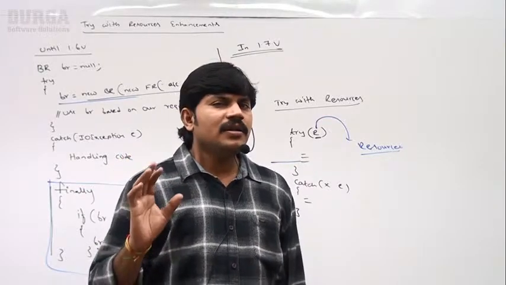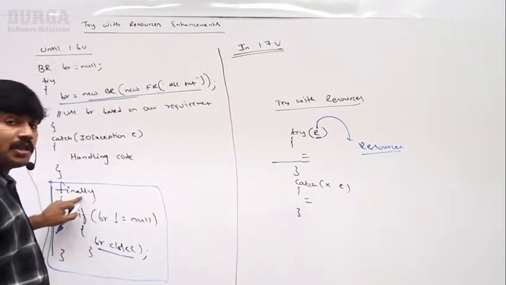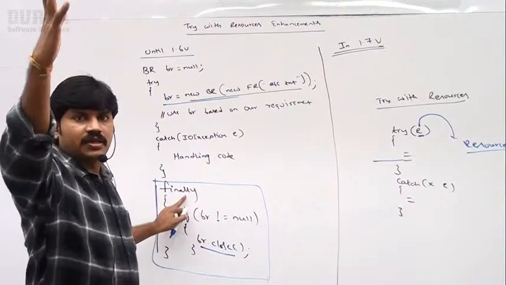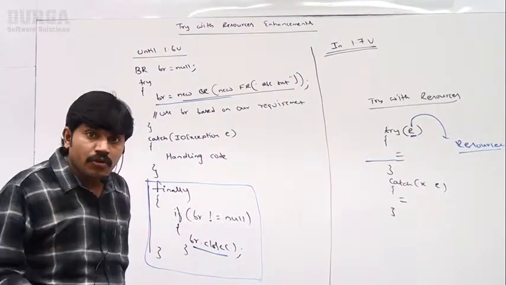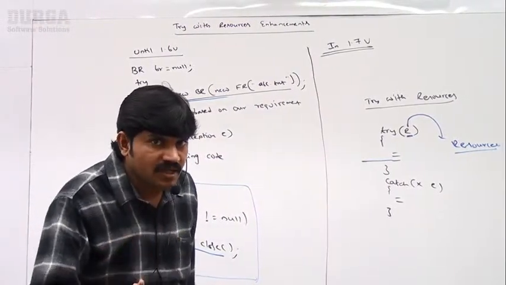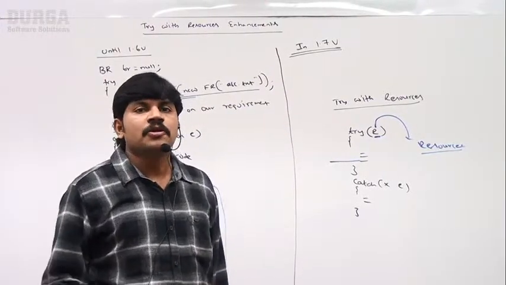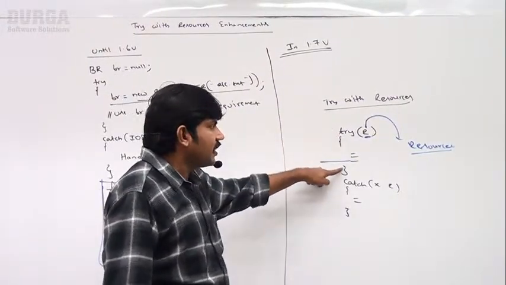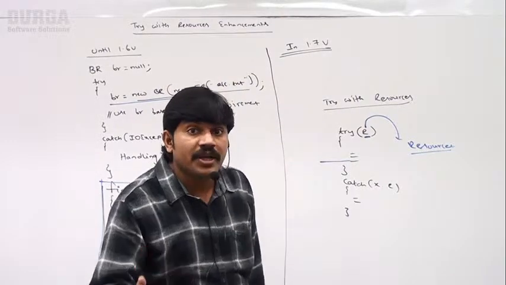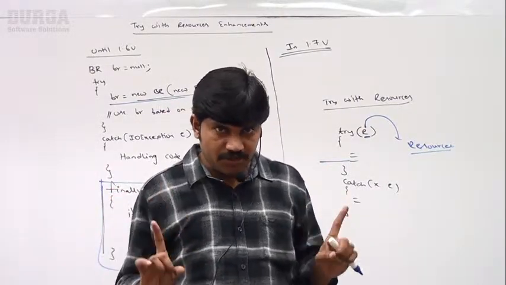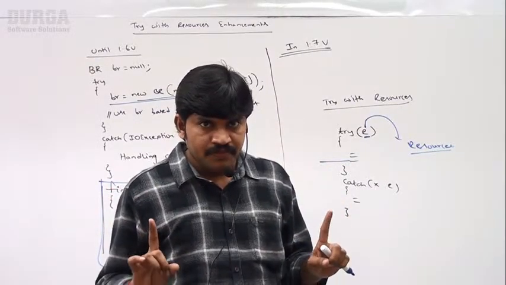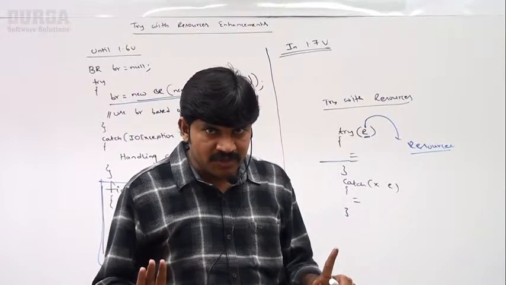Remember that. Until the 1.6 version, the finally block is just like a hero. But from the 1.7 version onward, the finally block is zero. We do not require the finally block because this new syntax will close the resource automatically. Are you in a position to understand? Yes, up to this it is clear.